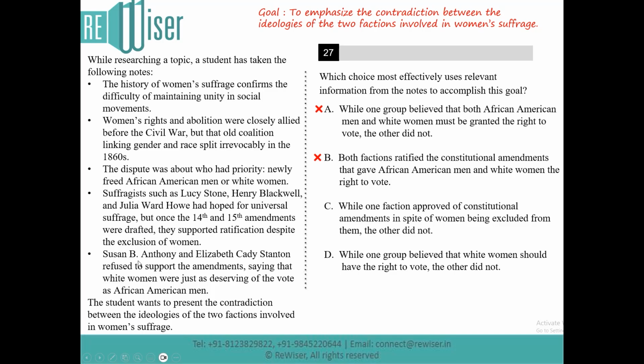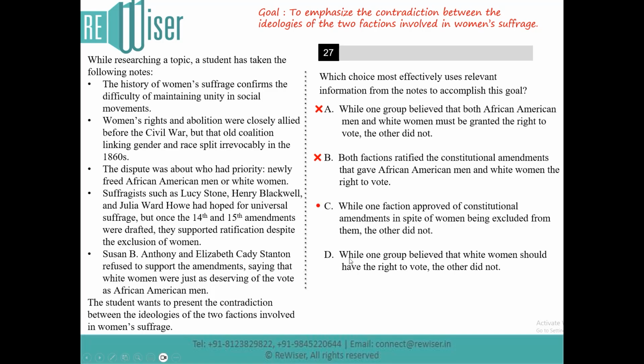On the other hand, you see Susan B. Anthony and Elizabeth Cady Stanton. The fifth point tells you that these people did not support the amendments. They wanted the white women to be awarded the right to vote, not just African American men. So the fourth and the fifth points clearly talk about the contradiction between the ideologies. That's what option C tells. Let's keep C on hold.